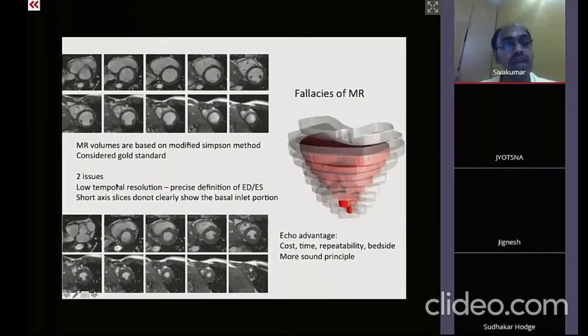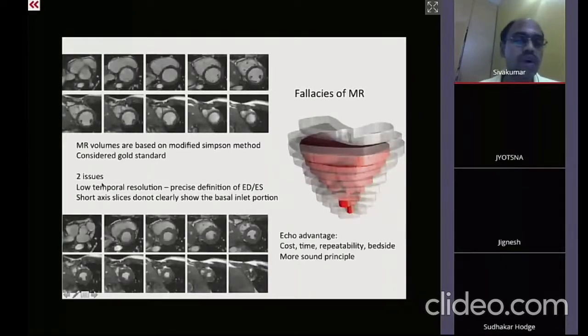They have realized that the standard method of doing RV volumes is by multiple short axis slices. So from the apex, they keep on going towards the base and take multiple slices, draw the volumes just like Simpson's method, like a modified Simpson's method, and then take the volumes. However, when it goes to the basal portions of the right ventricle where the tricuspid valve is being cut, very often the accuracy goes off.